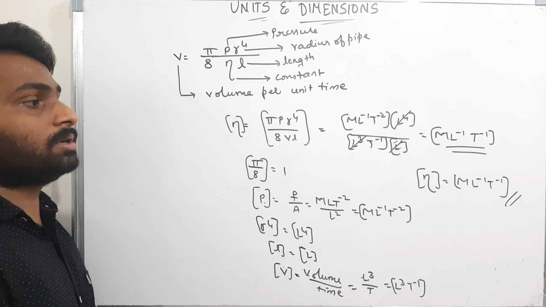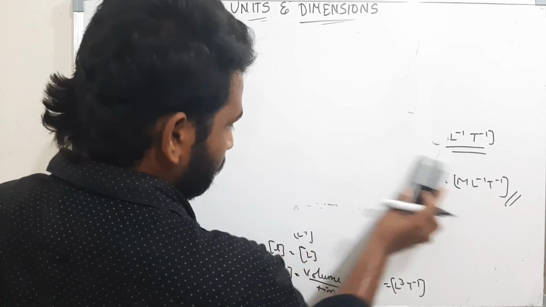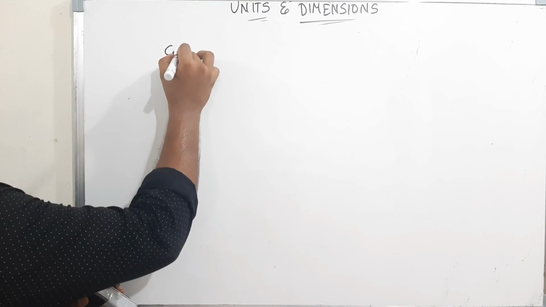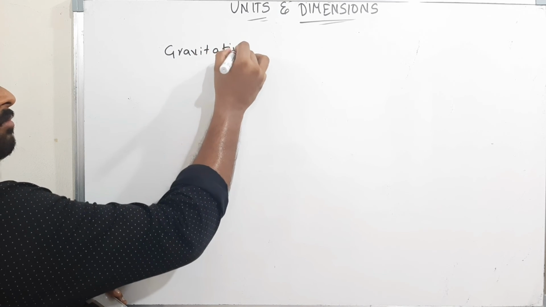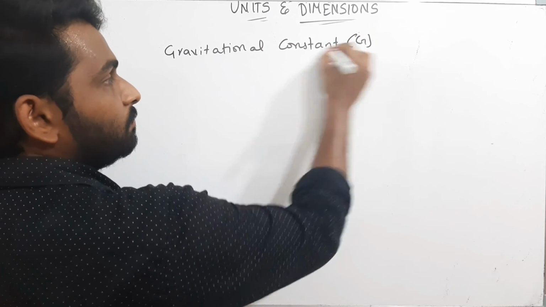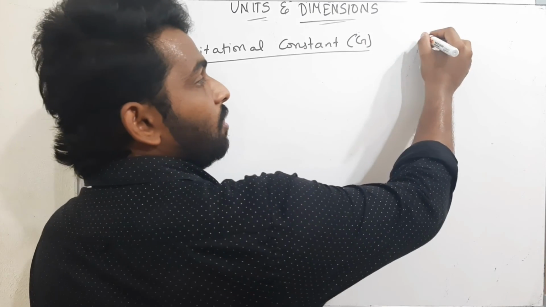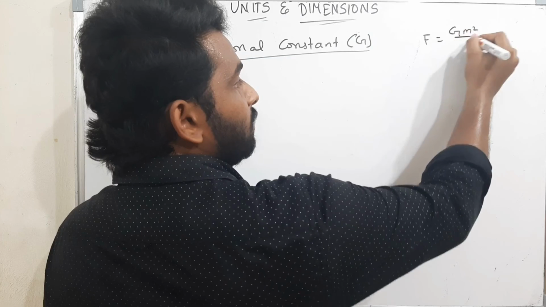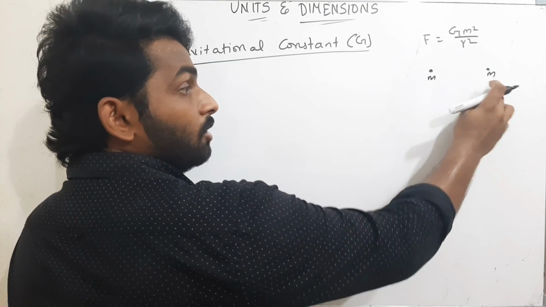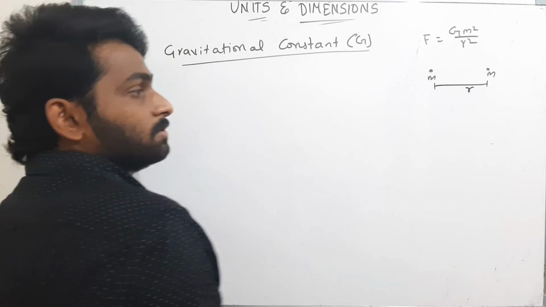Okay, now we will find the dimensional formula for one more last formula: the gravitational constant, that is G. They told us to find the dimensional formula for this gravitational constant G. Now I can find G by using the formula F is equal to G m square by r square, where F is the force between two masses m and m, and r is the distance between the two masses.